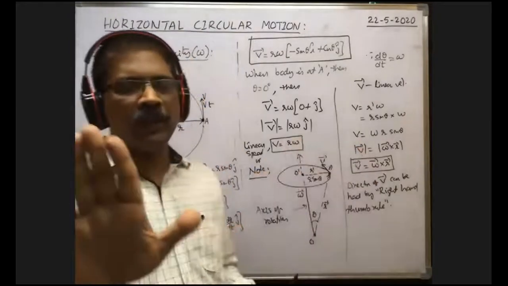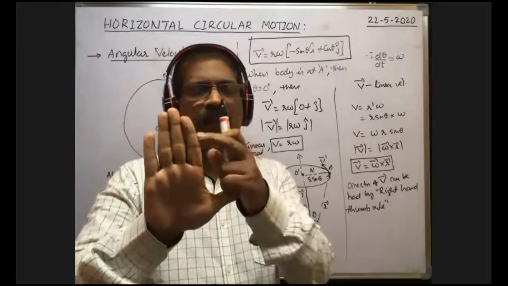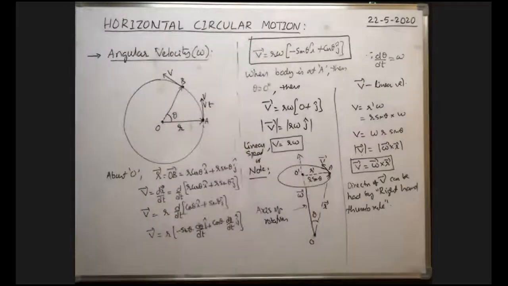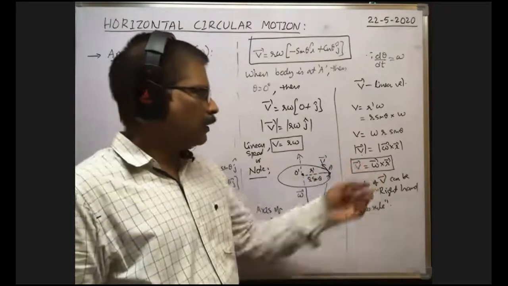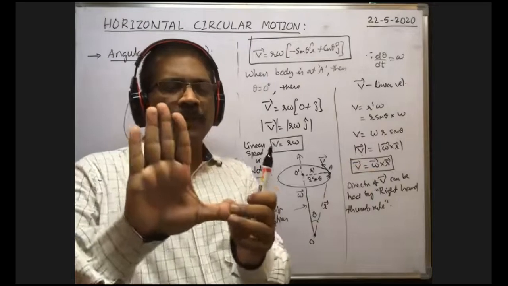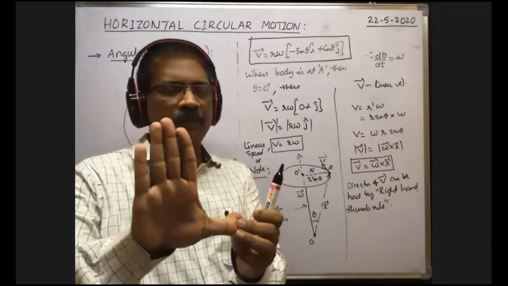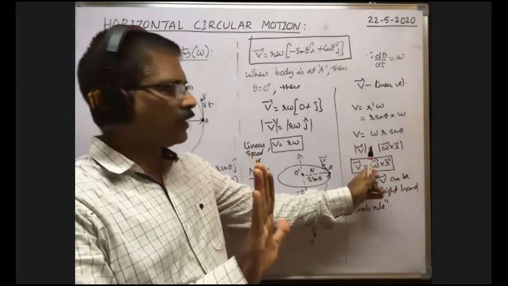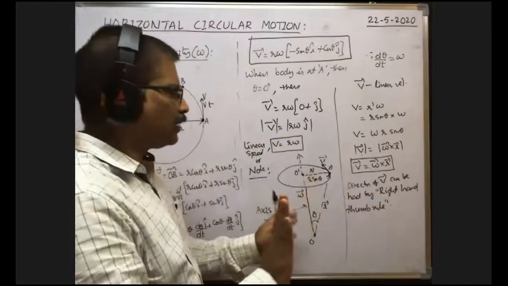According to the right hand thumb rule, you keep the thumb and the remaining fingers perpendicular to each other. Now, first you have to keep these fingers along the direction of the first vector in the cross product. That means omega bar. Suppose we imagine omega bar in this direction.